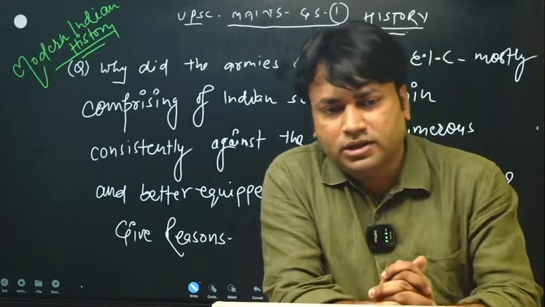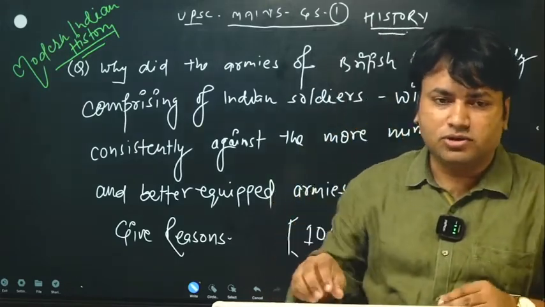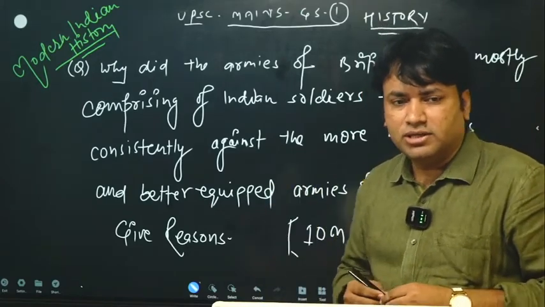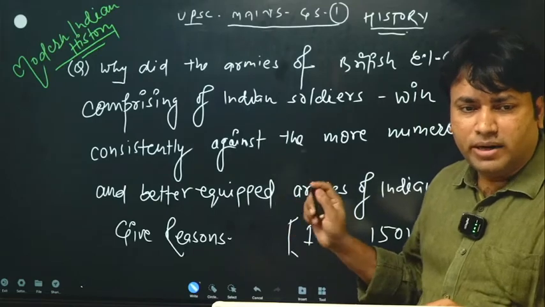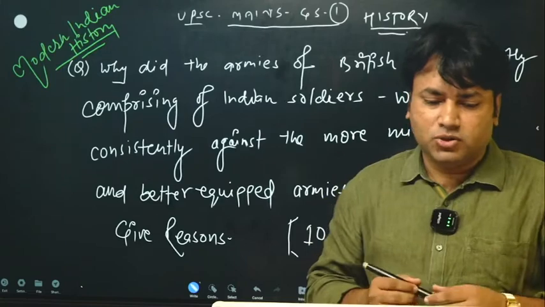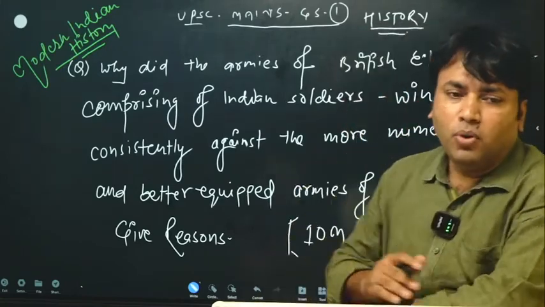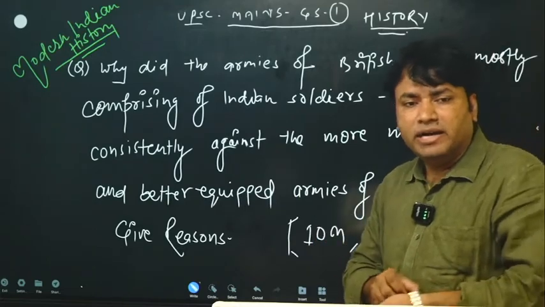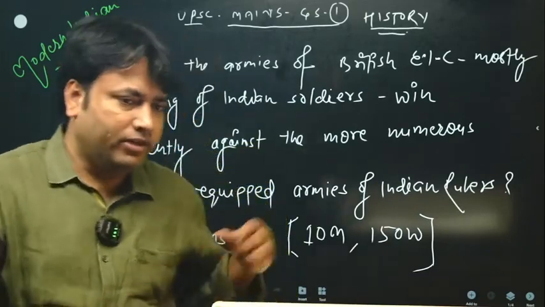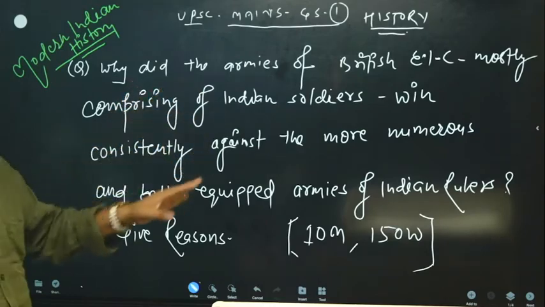We are going to discuss the next question in GS paper 1 that was asked in 2022 UPSC, and the question is displayed on the screen. The question is, why did the armies of the British East India Company, mostly comprising Indian soldiers, win consistently against the more numerous and better equipped armies of Indian rulers? Give reasons.